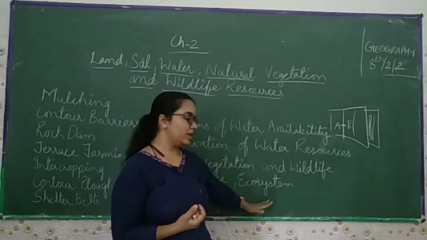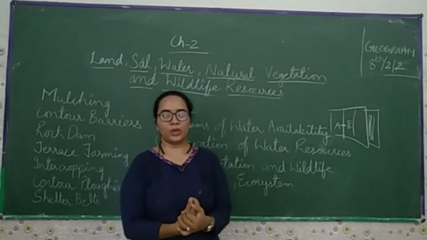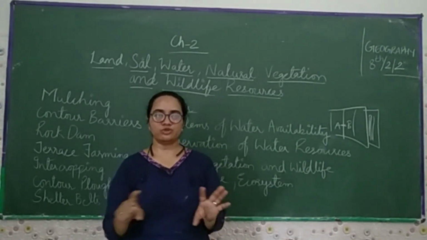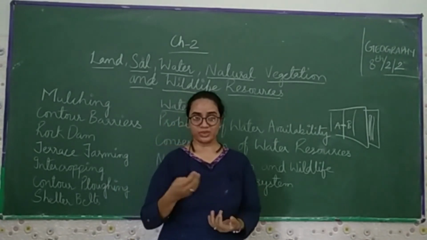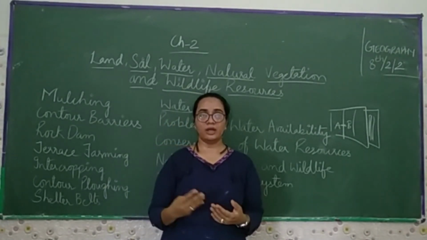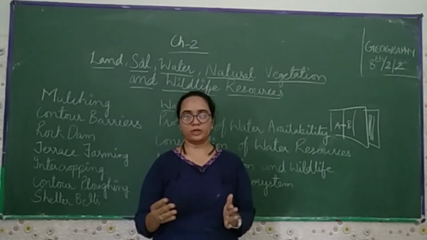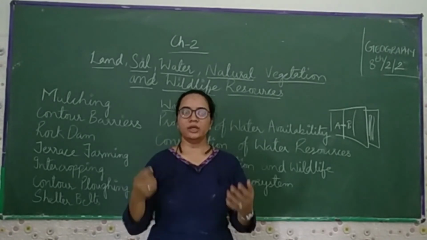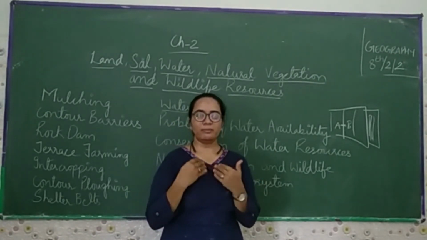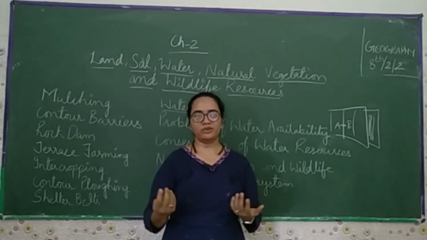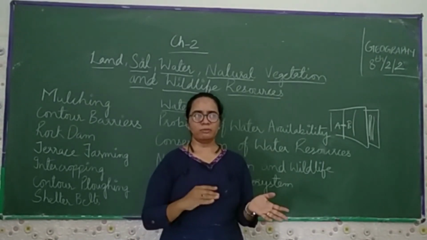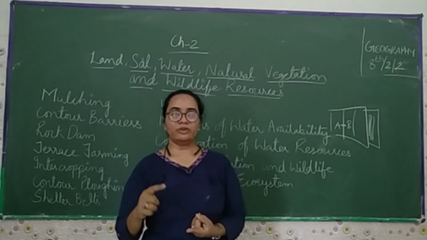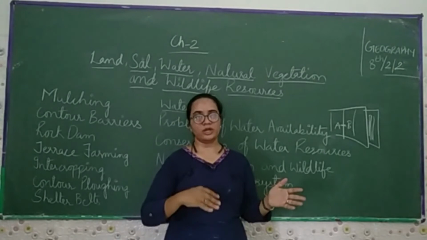If we talk about the ecosystem, ecosystem means the immediate surroundings of the humans, the animals and the plants, by which we can see how they are interdependent on each other. Humans are dependent on the plants, or you can say on the environment, and the environment is not dependent on us. We are dependent on the environment, because each and everything we get from the environment. Partially we can say that yes, we are dependent on nature. If we talk about the animals, yes, they are dependent on us, and we are dependent on them.